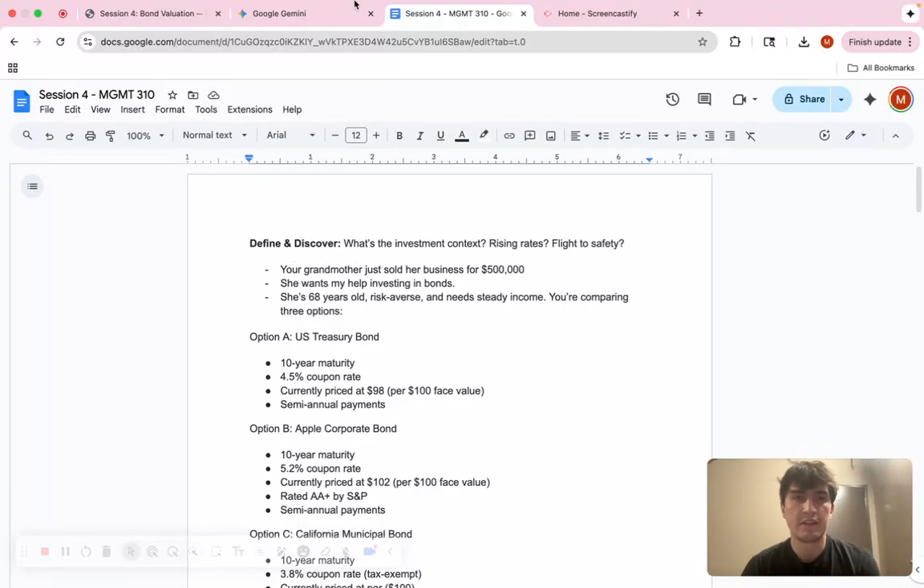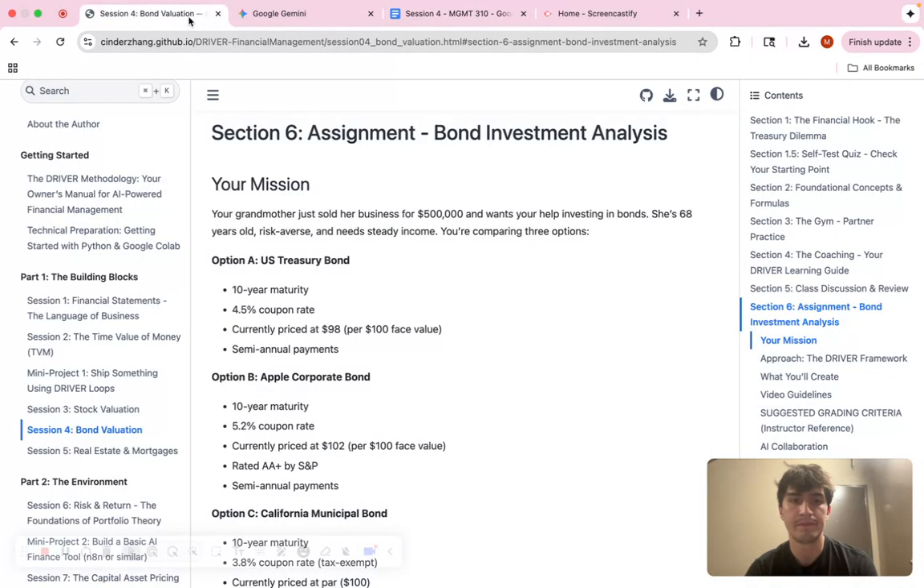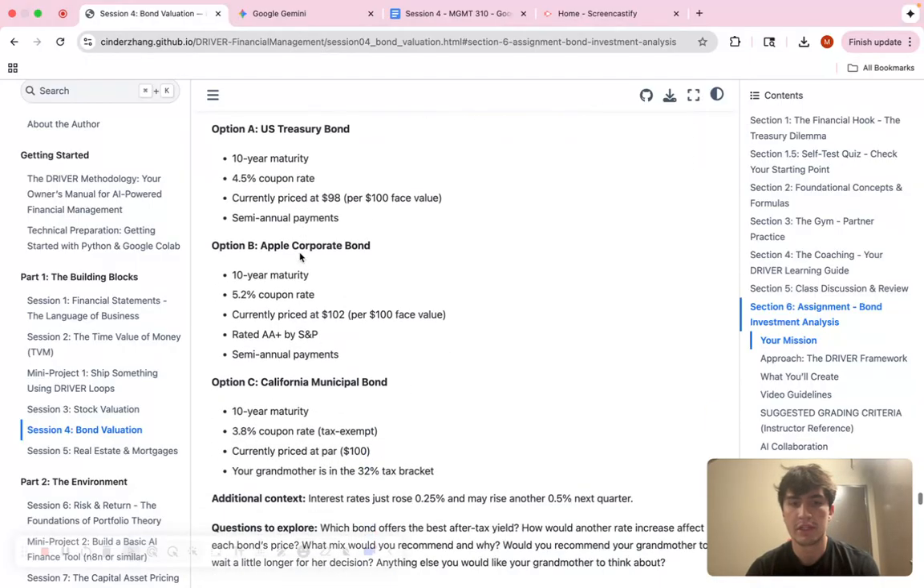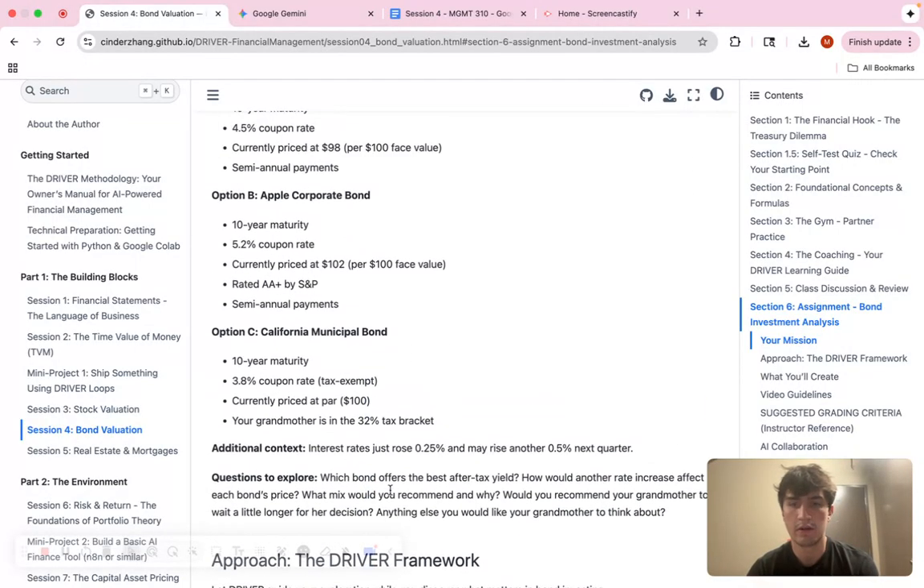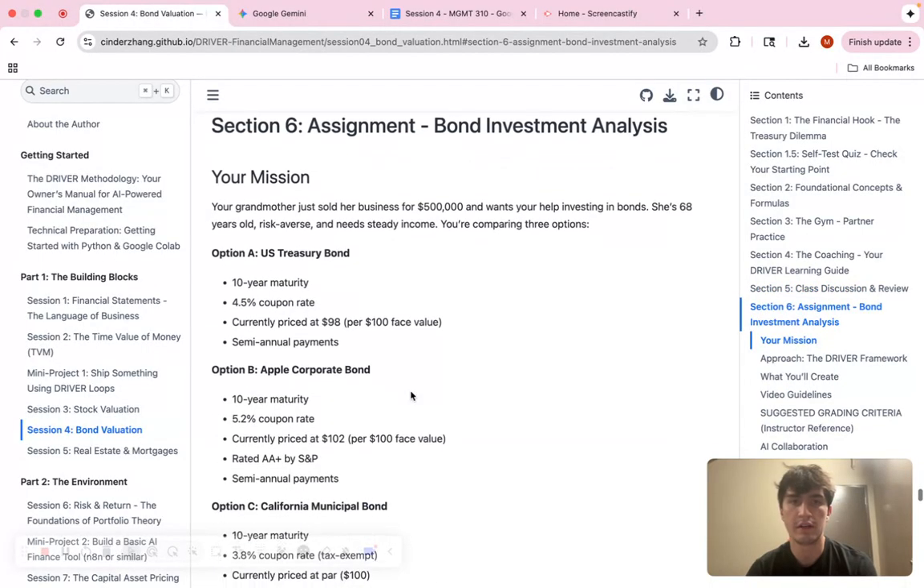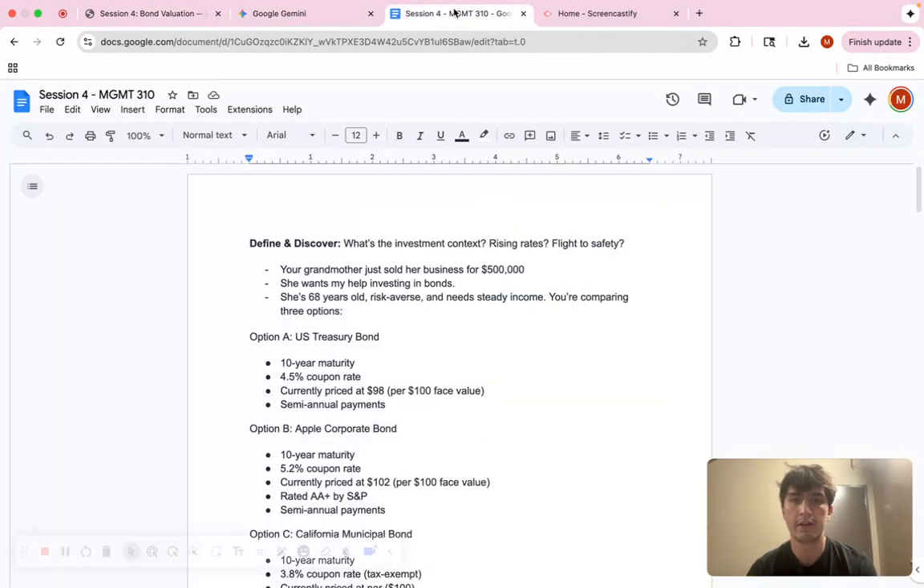My thought process here was I need to get all the relevant information into one place. That way Google Gemini can help me. So I went in here and I copy and pasted all of this from the assignment, so I knew what I was working with.